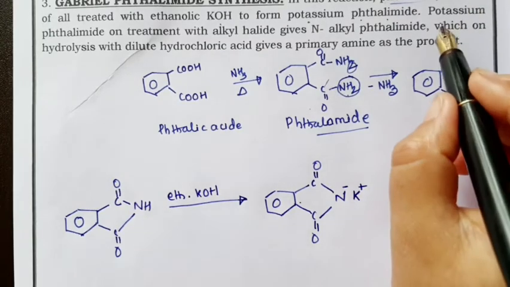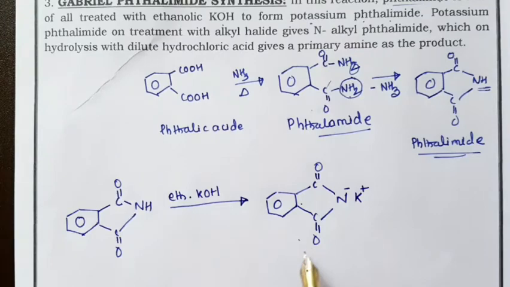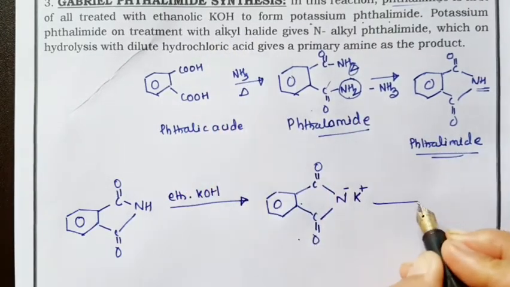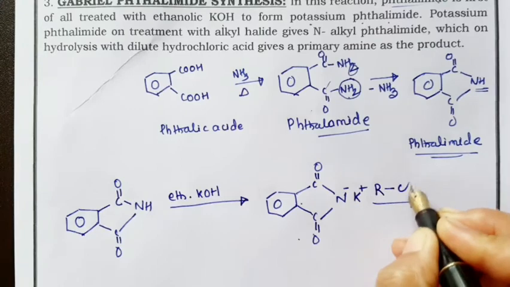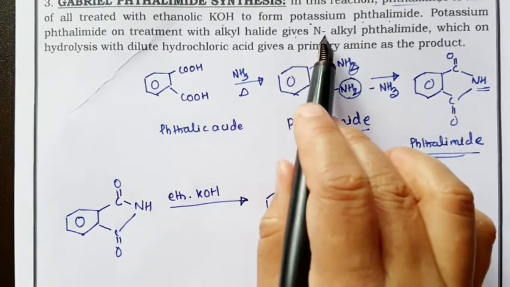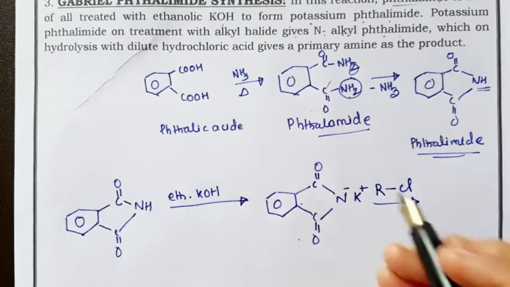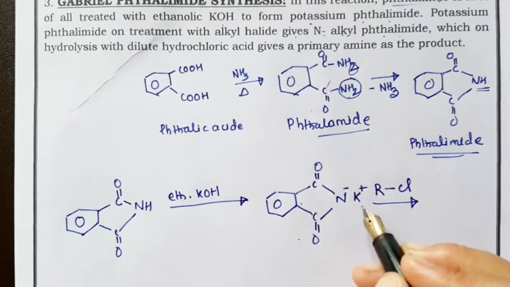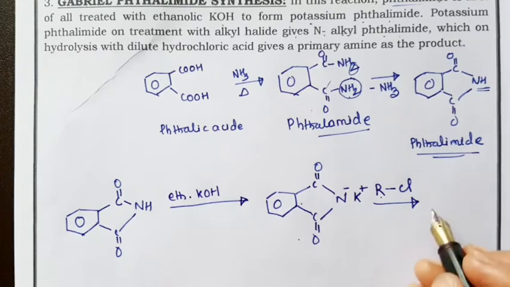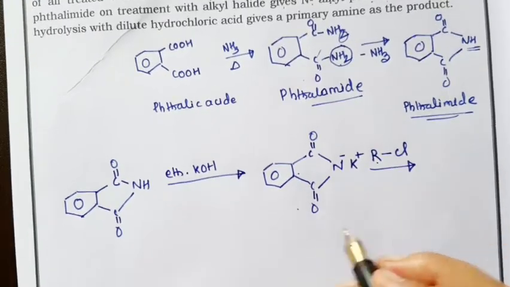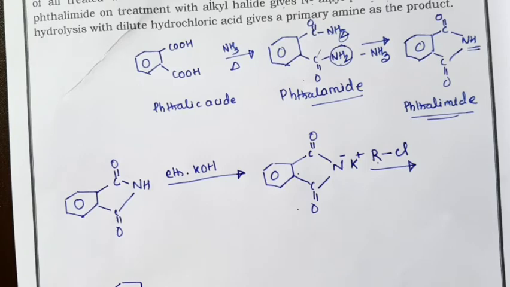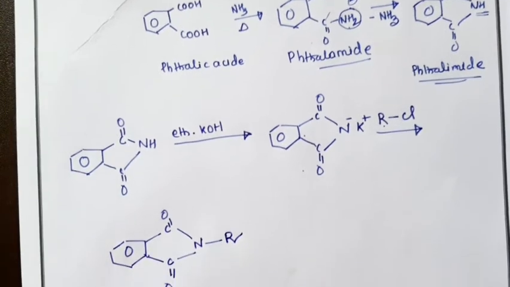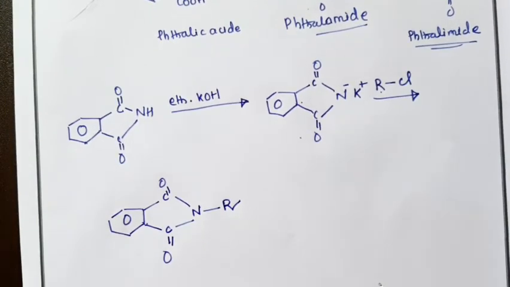Now potassium phthalimide, on treatment with an alkyl halide, RCl, gives an N-alkyl phthalimide. Again K will get replaced by R, so we get C double bonded O, C double bonded O, then N bonded with R. The imide will get alkylated.